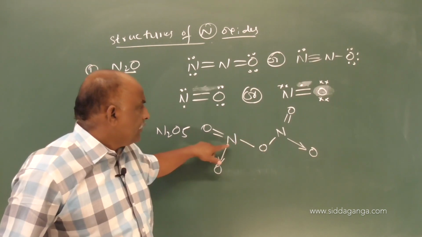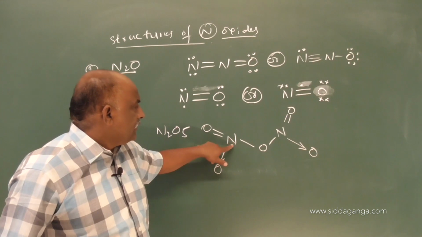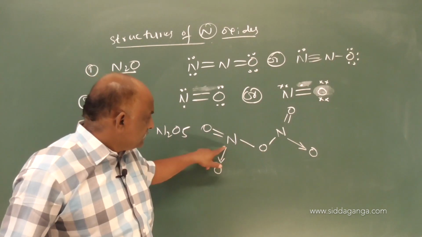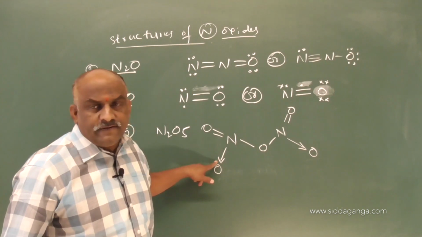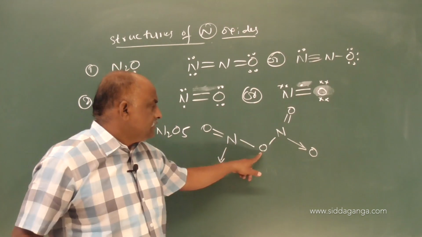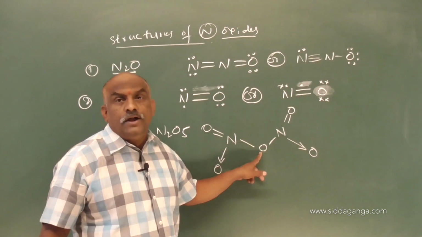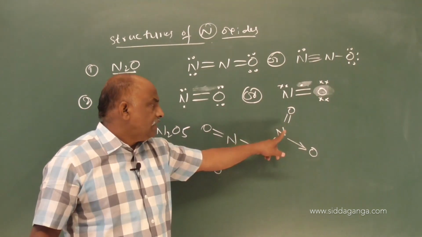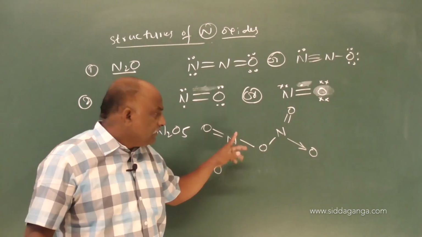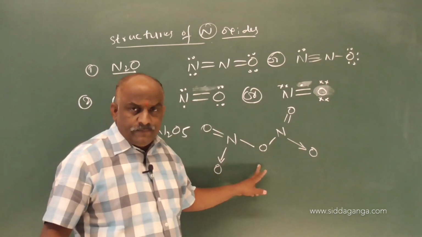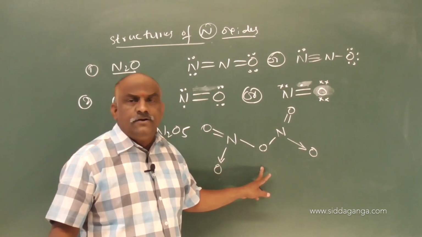So it is N2O5. N2O5 means nitrogen, 1, 2, 3, 4, 5, 6 bonds. And this is called a coordinate covalent bond. Between the 2 nitrogens, which bond is there? An N-O-N bond is also there. 2 N double bond O's and 1 N-O-N bond. So this structure is dinitrogen pentoxide.